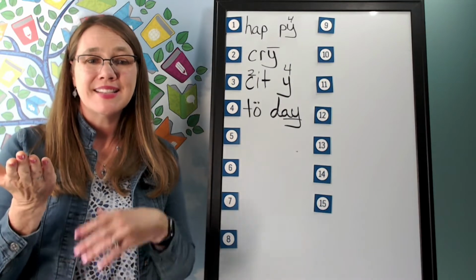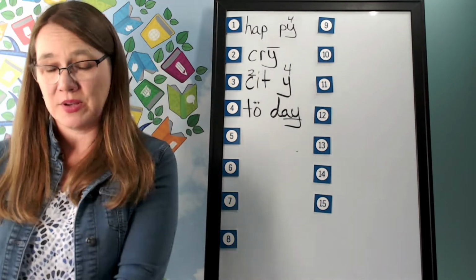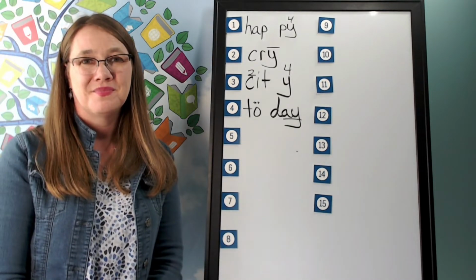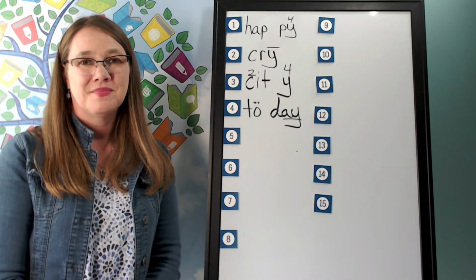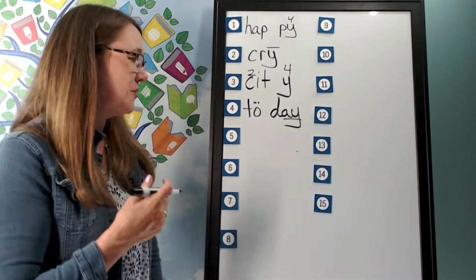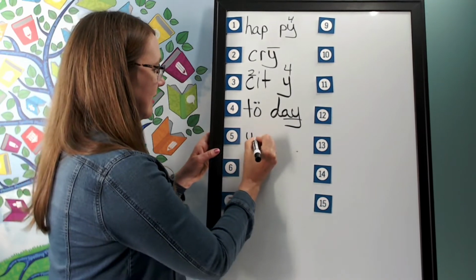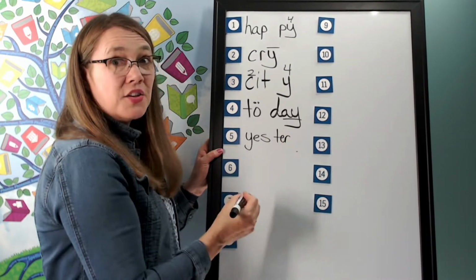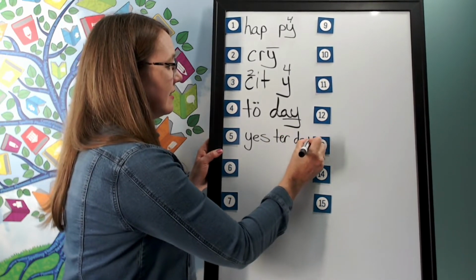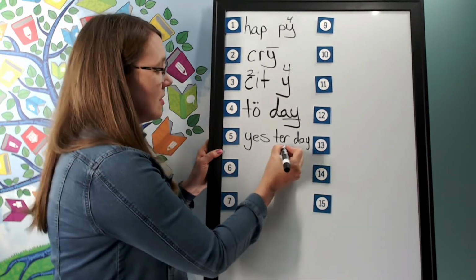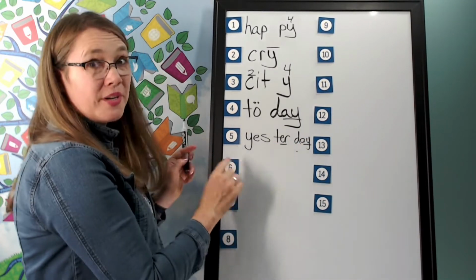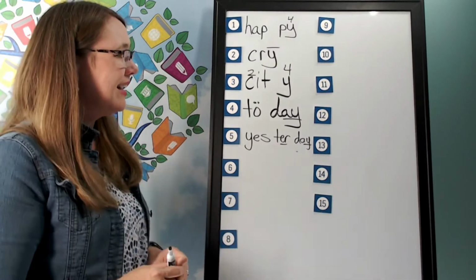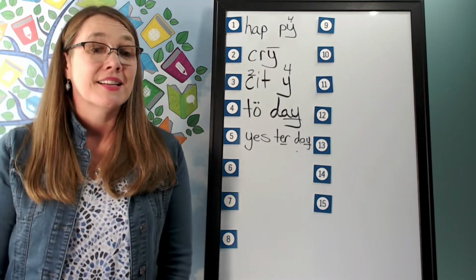Go ahead and write yes, ter, day, sounding it out as you write it. Excellent. And now help me to write it. The first syllable is yes. S. The second syllable is ter. The third syllable is day. A. And how do we mark it? Well, underline the er and the A. Let's read it. Yesterday. Excellent.